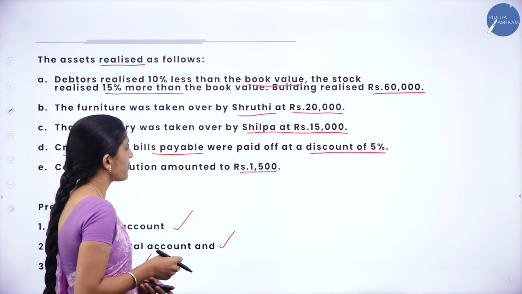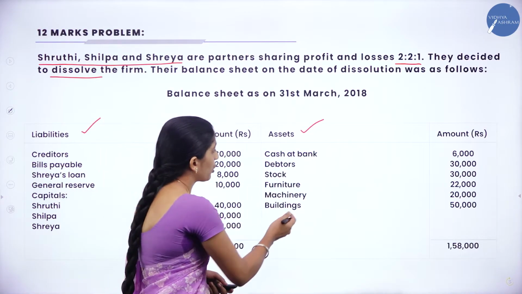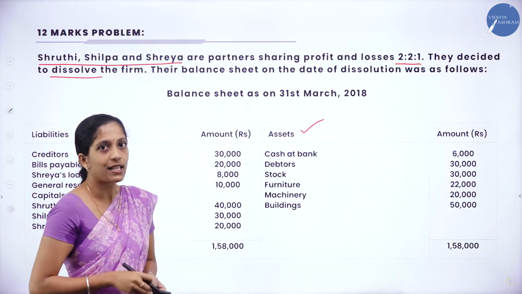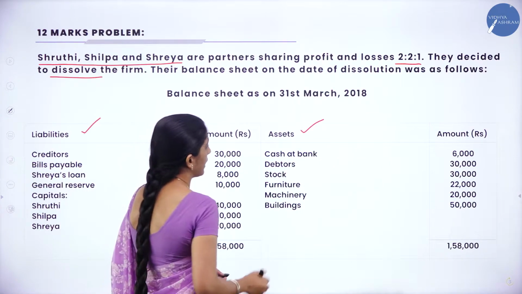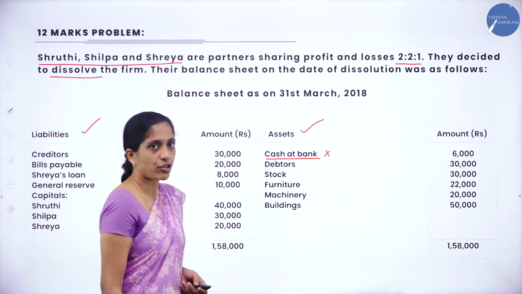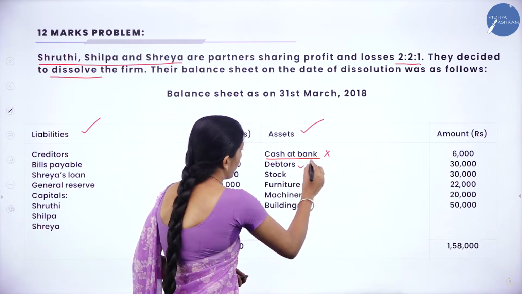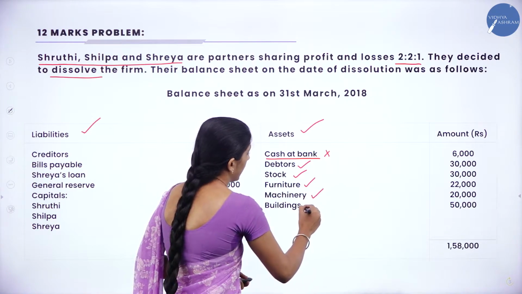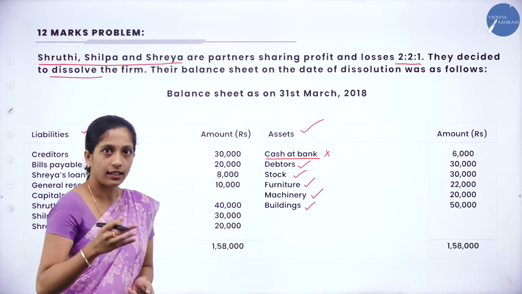Now, go through the balance sheet. So the first asset is cash at bank, so we will not take it in a realization account. Next is debtors. We have to take stock, furniture, machinery, building. So we have to take other assets.